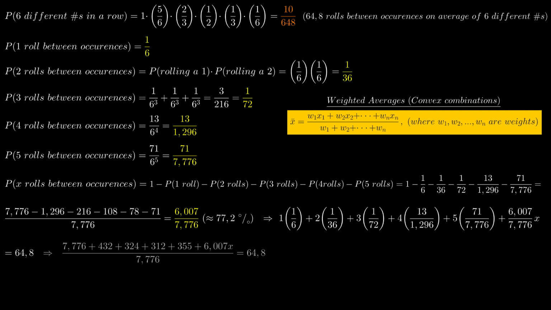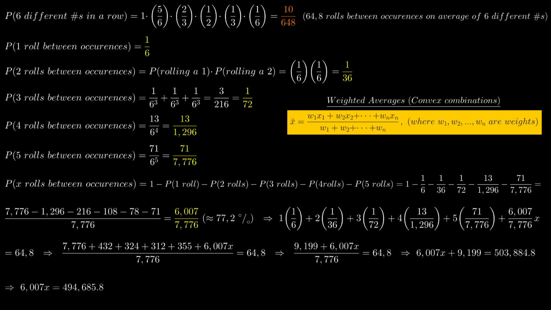And we do the calculations and all the algebraic simplifications. We solve for x and we get x equals 82.35. So the average number of times we need to throw a die in order to get 6 different numbers in a row is 82.35 times. And that's all she wrote, my friends. That's your answer. 82.35. And 62 for the previous problem.